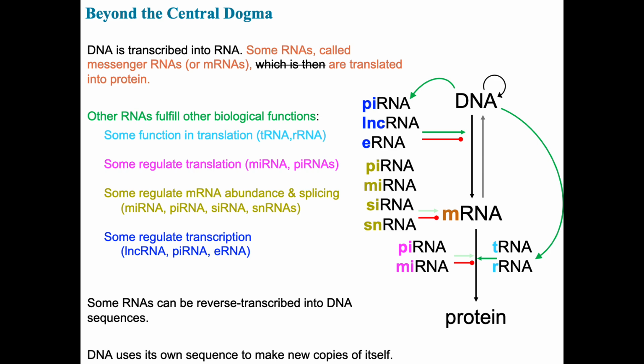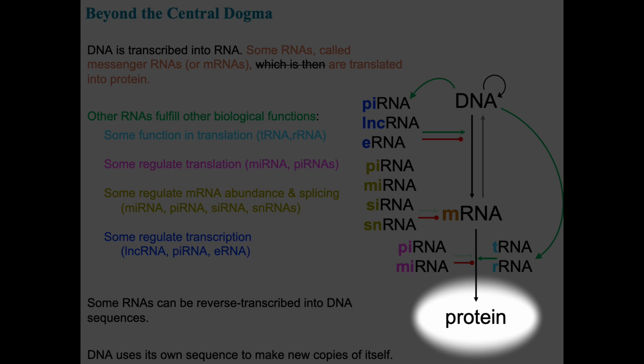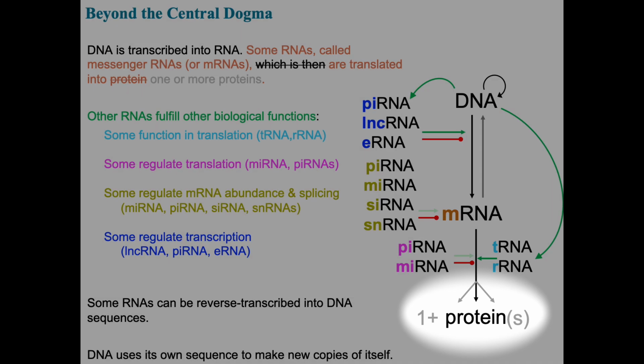Another oversimplification in the classic view of the central dogma is the idea that a single messenger RNA is translated into a single protein. While that can be true, we now know that many messenger RNAs in both prokaryotic and eukaryotic cells can produce multiple different proteins. This occurs through diverse mechanisms, including the transcription of polycistronic mRNAs, alternative splicing, alternative translation start sites, and RNA editing, all processes that we'll discuss in a bit more detail in class.